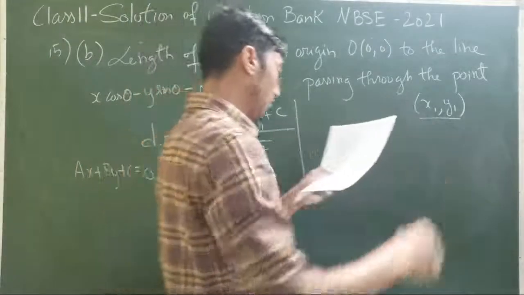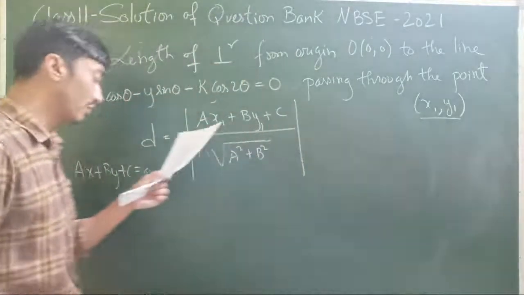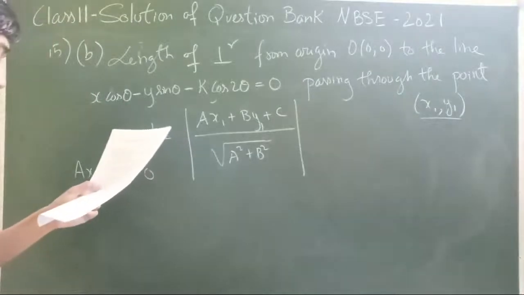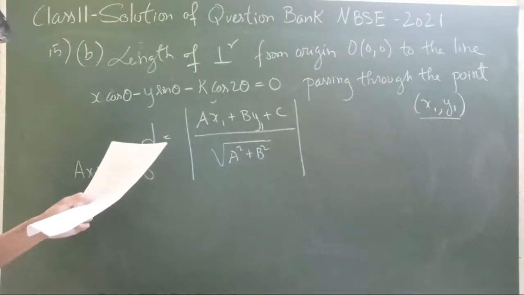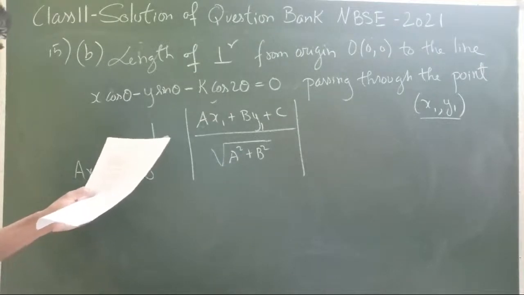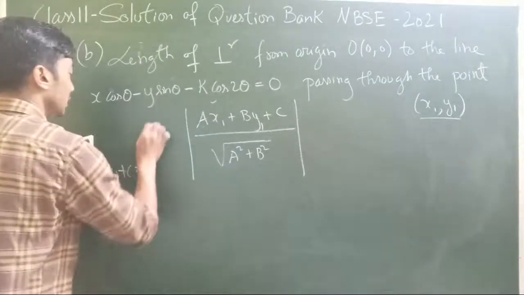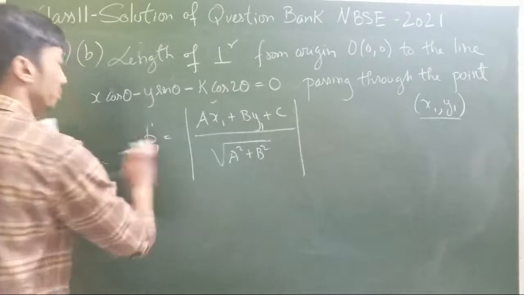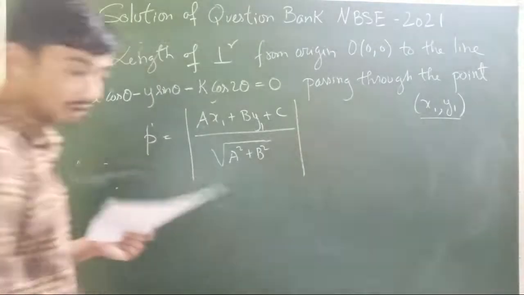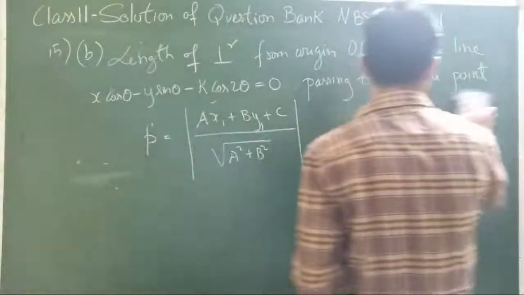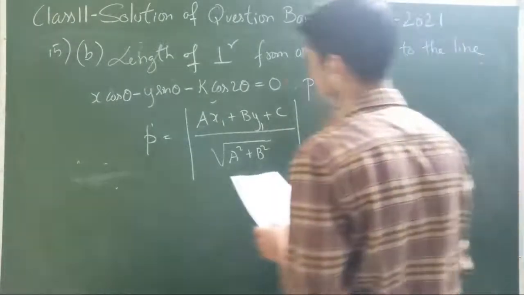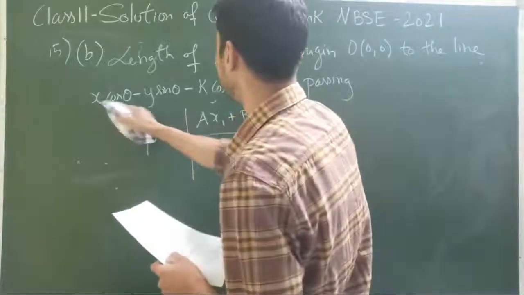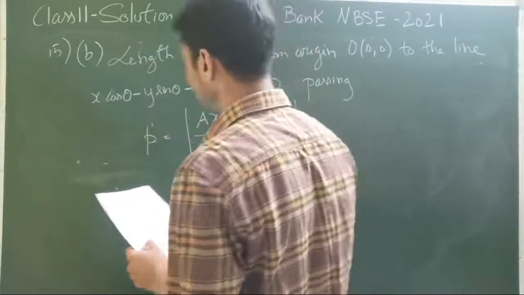If P and Q are the lengths of the perpendiculars from the origin to the line, so our length of perpendicular is P here, from the origin.